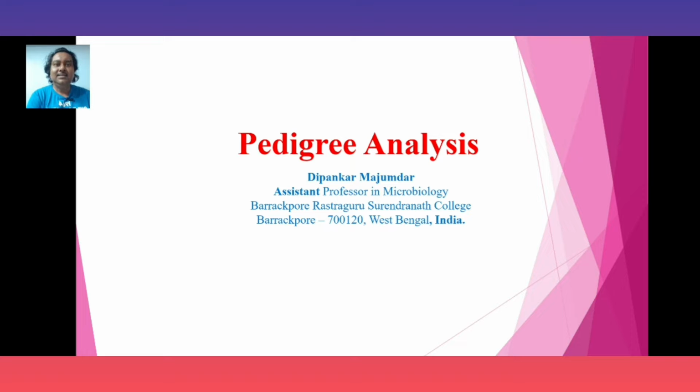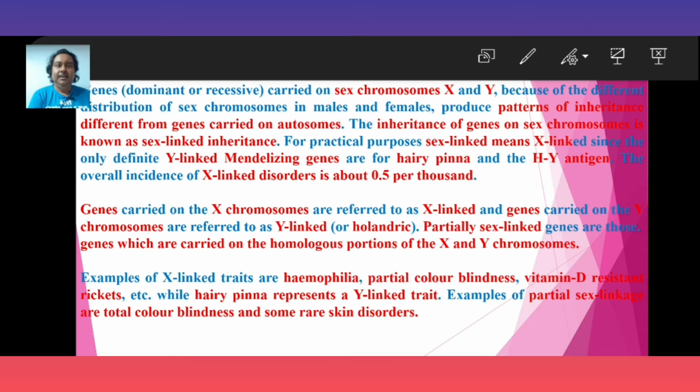Today we will discuss pedigree analysis, and this is the third part, and in this part we will discuss sex-linked inheritance. Sex-linked inheritance in man is mainly of three types: X-linked dominant, X-linked recessive, and Y-linked.